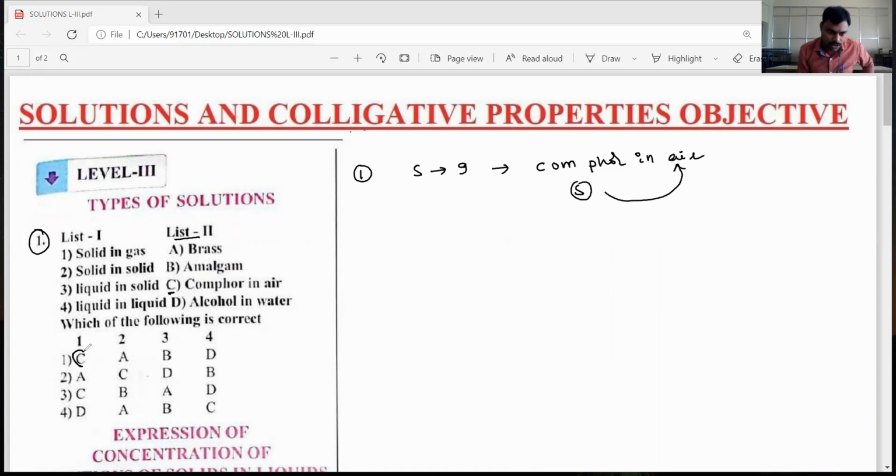Okay, dear students, the first option means one is related to C. That option is present in the first option as well as in the second and third options. Let's go for the second one. Solid in solids. Solid in solids examples, amalgams. Sorry, solid in solids examples are not amalgams, dear students. Solid in solids means alloys.